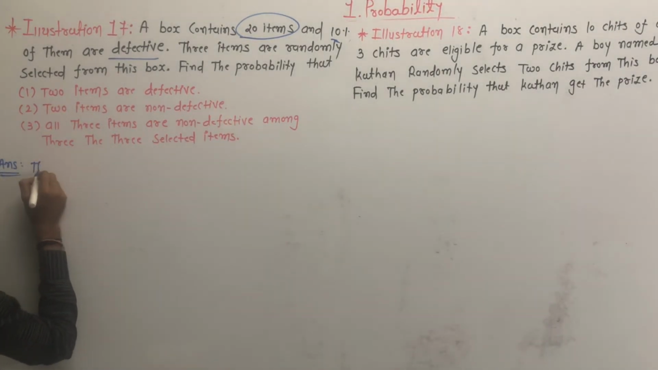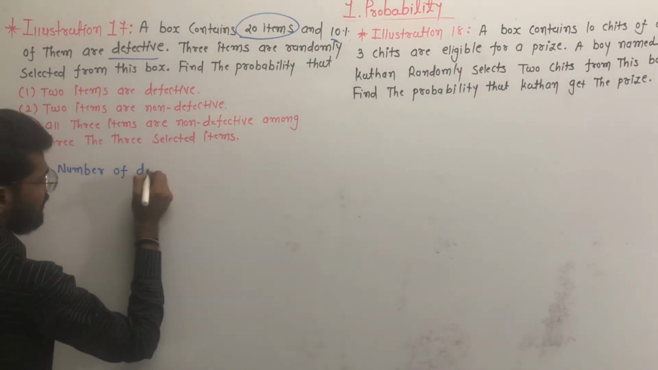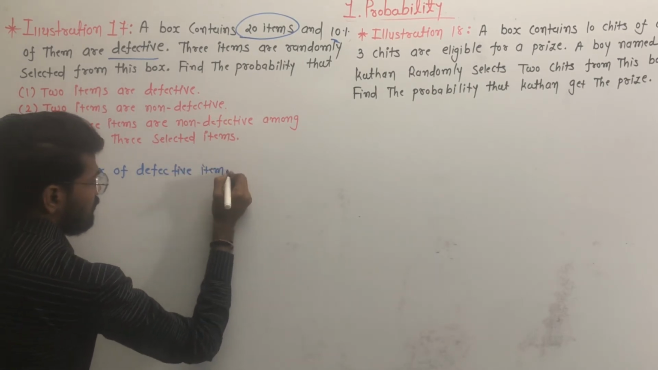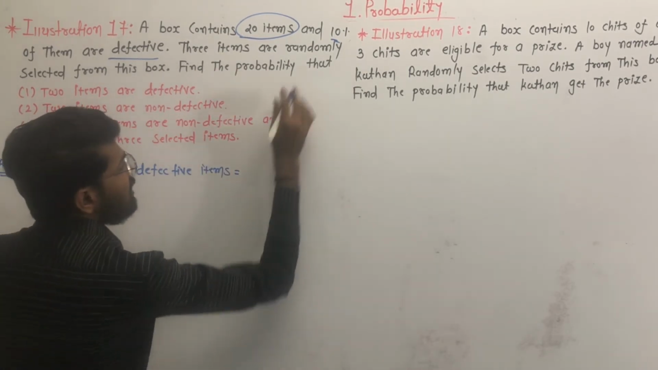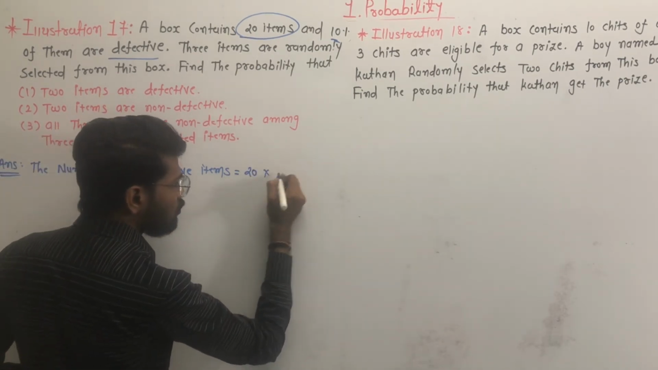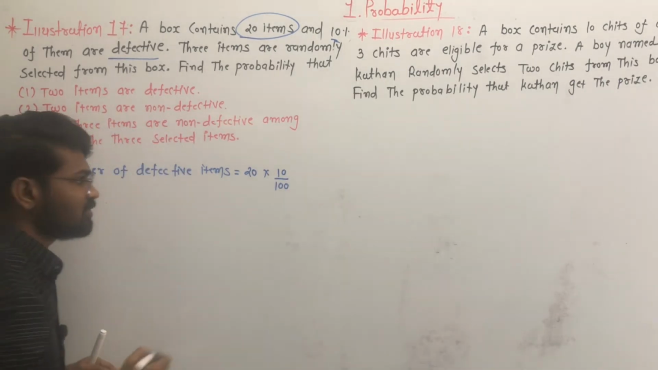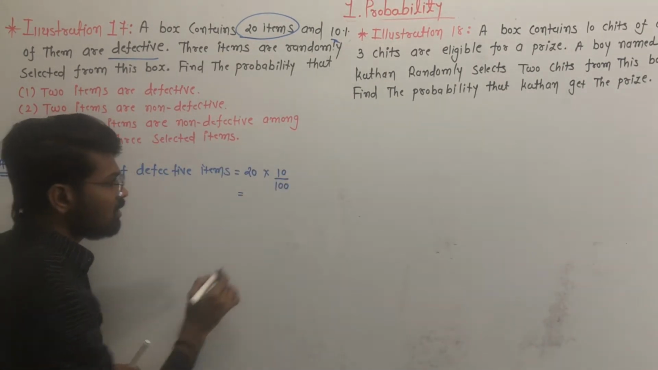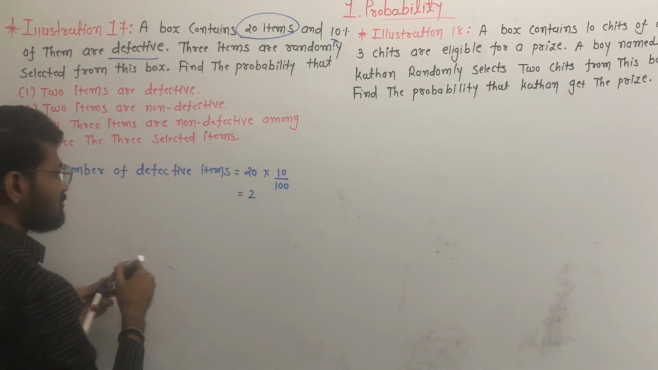So the number of defective items is equal to 10% of 20 items. 10% of 20 items means 20 multiplied by 10%. 10% means 10 upon 100. Clear? So it is 2. So the number of defective items is equal to 2.